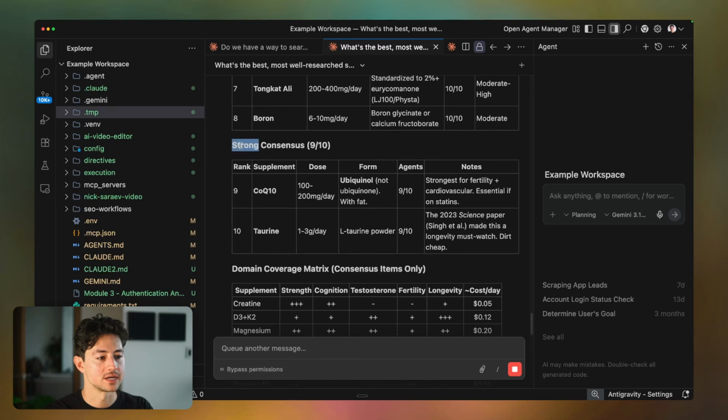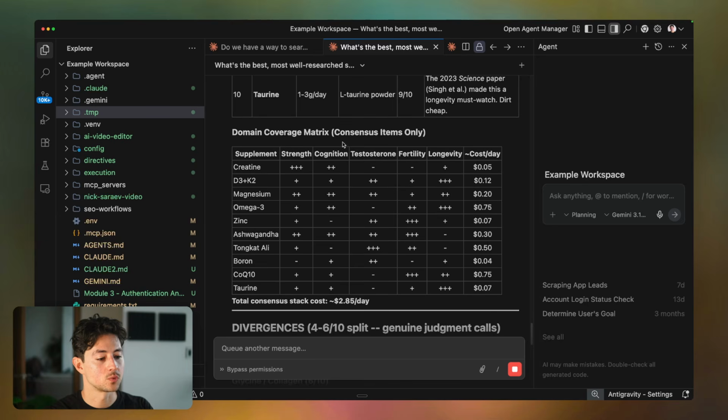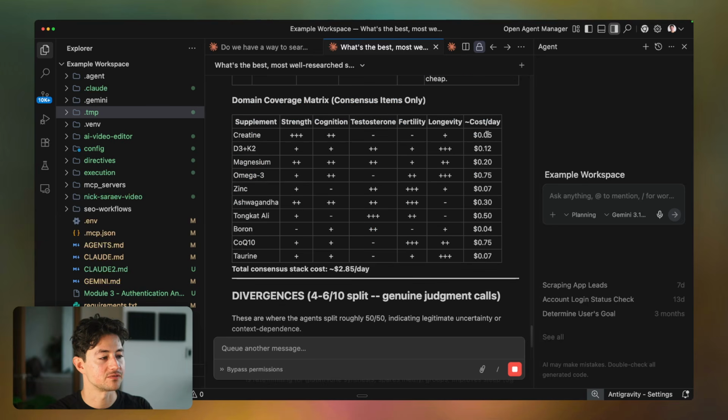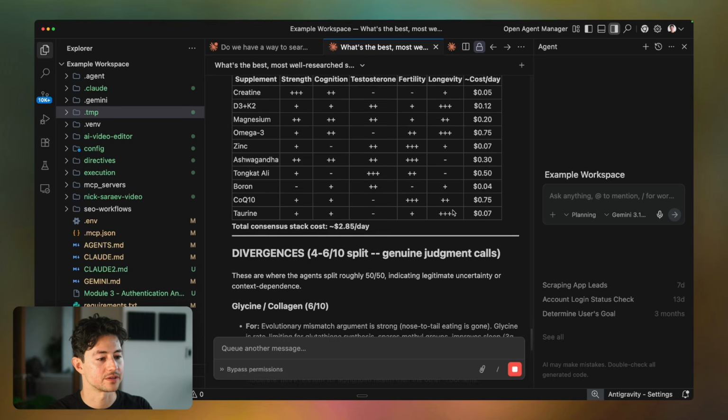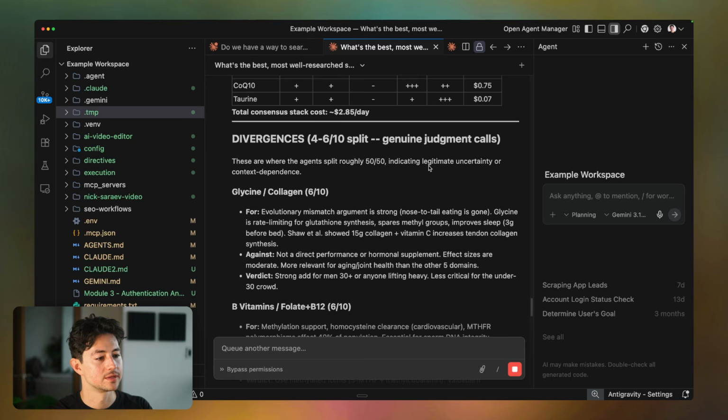We also have some very strong consensus across taurine and then CoQ10, which is ubiquinol. That's really interesting. I used to take that. I don't take it anymore. And then we're also going to grab this little consensus matrix on the cost per day. 5 cents a day, 12 cents, so on and so forth. You just add all that stuff up. Looks like CoQ10 is the most expensive out of all the options. I guess omega-3s are as well.